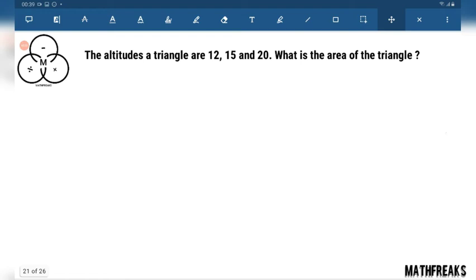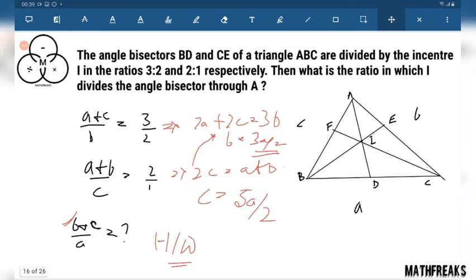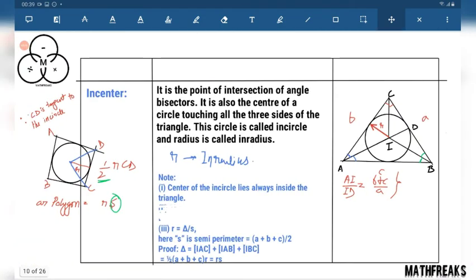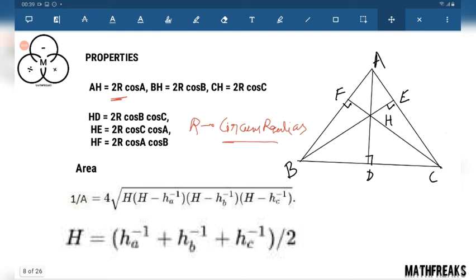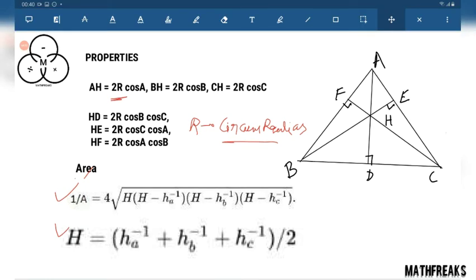Altitudes of a triangle are 12, 15 and 20. What is the area of the triangle? That question we can simply solve using this formula, but we are not going to apply this formula.